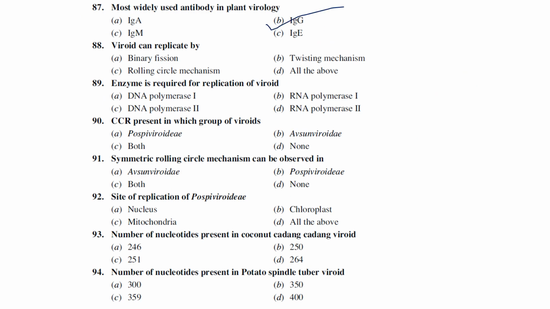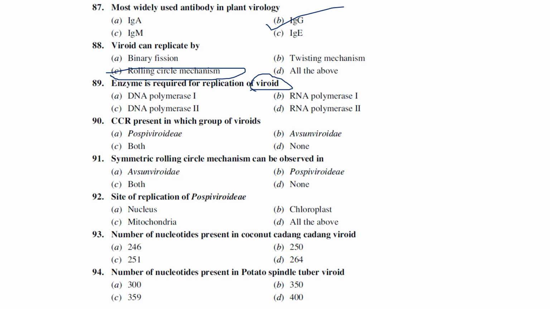The next one is how a viroid can replicate, meaning they are asking what the mechanism of replication of plant viroids is. Generally, it is the rolling circle mechanism. It is very important. Viroids replicate by means of the rolling circle mechanism. Binary fission is generally what we observe in bacteria, right? And the enzyme used for the replication of plant viroids: I think we discussed this question earlier, but it was about viruses instead of viroids.